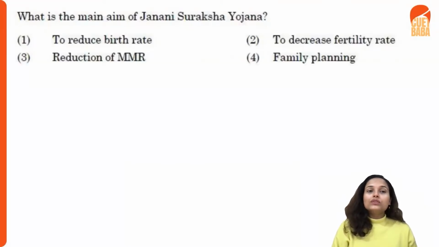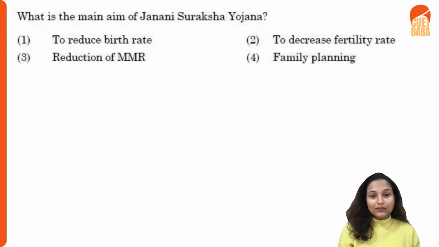All right. What was the main aim of the Janani Suraksha Yojana? To reduce the birth rate, to decrease the fertility rate, reduction of MMR, which is the maternal mortality rate, or family planning? With the word Janani only, you can make a guess. Janani means, of course, the mother. So basically, this is the reduction of MMR, the maternal mortality rate.